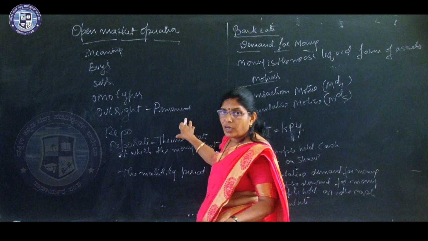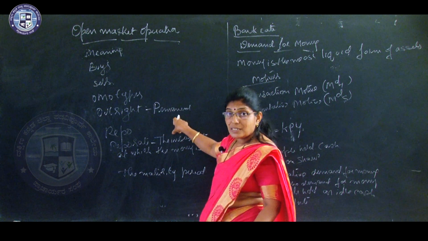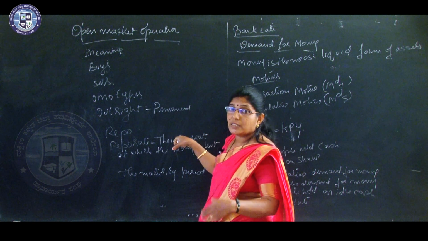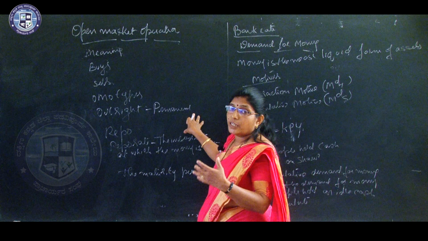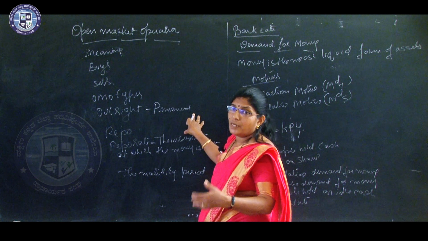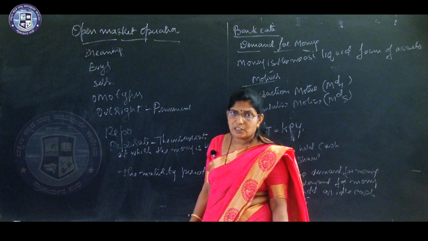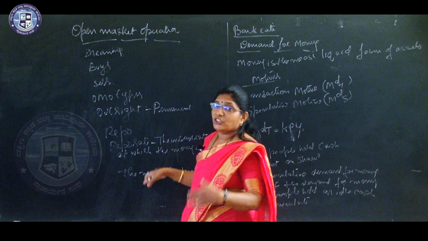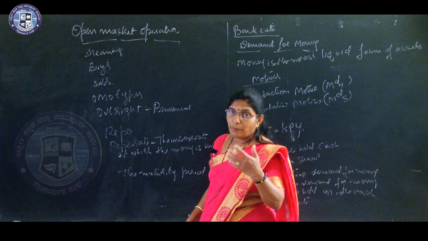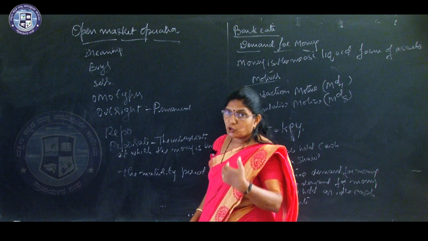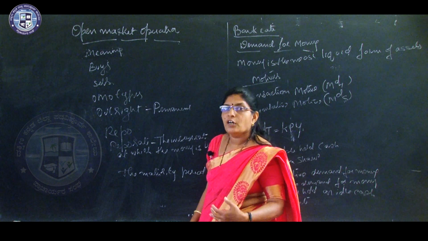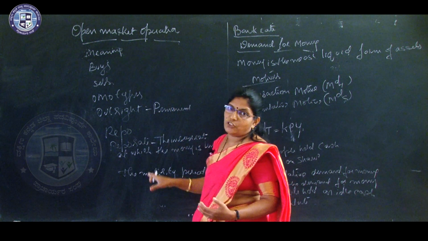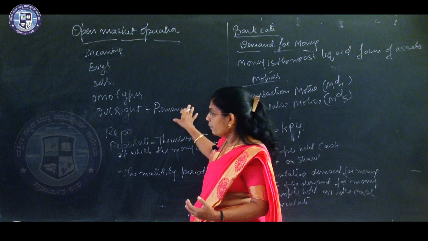In the same way, when the Reserve Bank sells the government bonds and securities, it sells without any promise to buy it or repurchase it later. So the injection of money while buying and absorption of money while selling is permanent in nature.